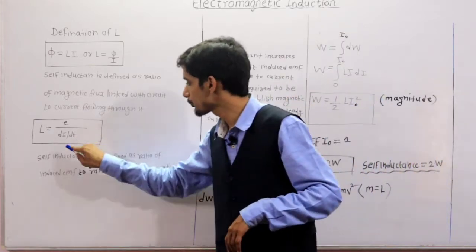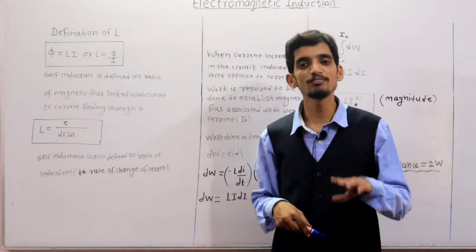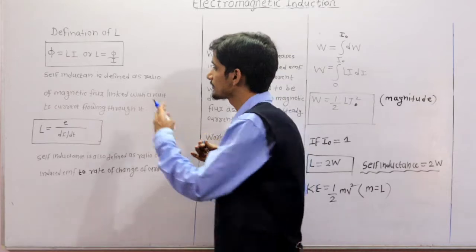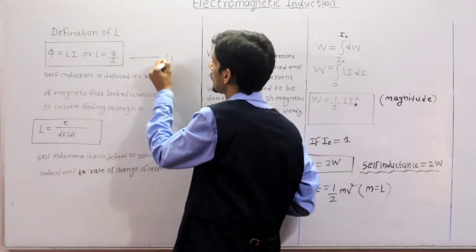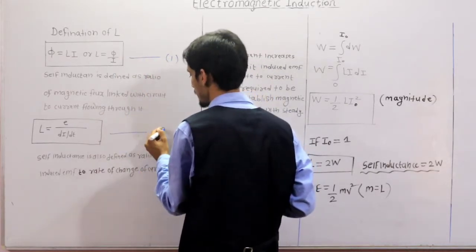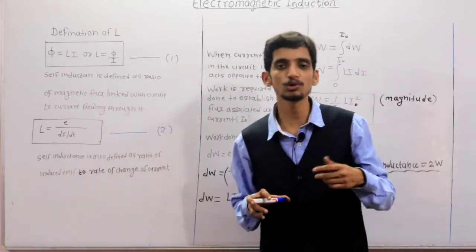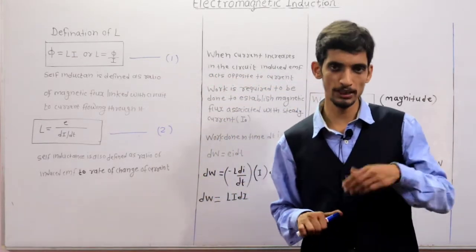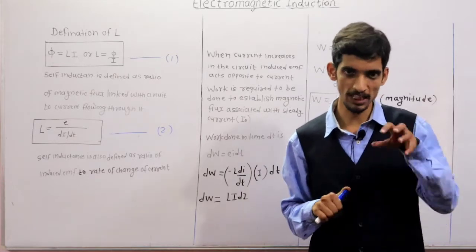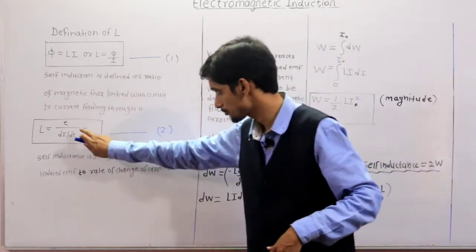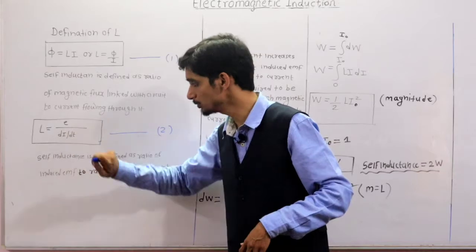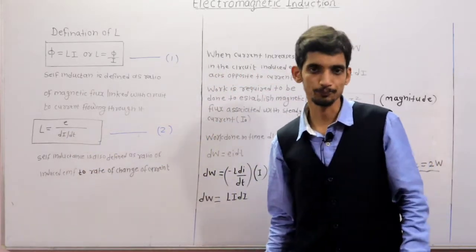So L is equal to E upon di by dt. So self-inductance can also be defined as the ratio of induced EMF to rate of change of current in that particular circuit, that is induced EMF to di by dt.